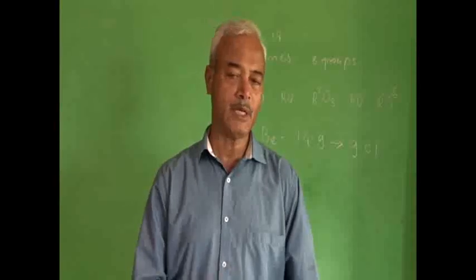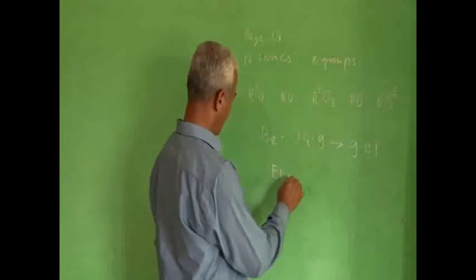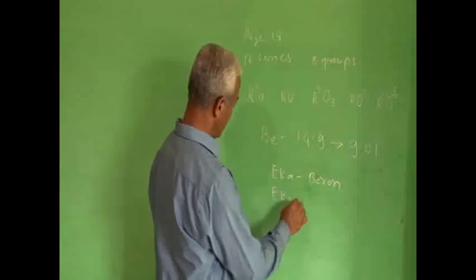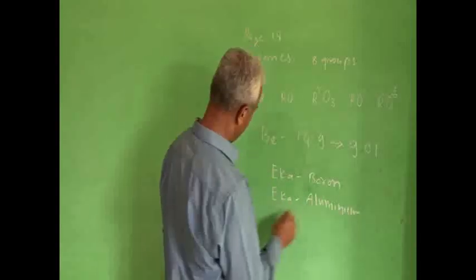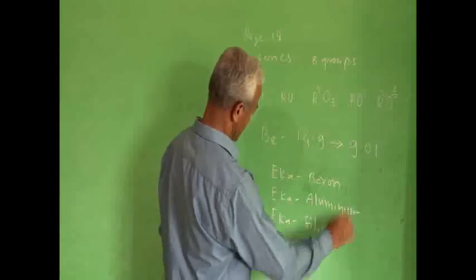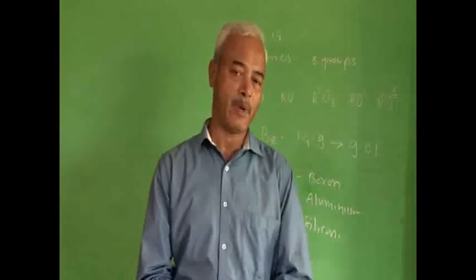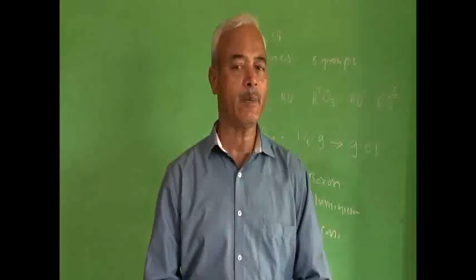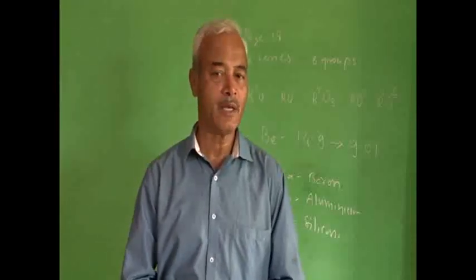He gave them the names Eka-boron, Eka-aluminium, and Eka-silicon. What are these? These were the names given to the undiscovered elements by Mendeleev. Not only this, he predicted their properties, their atomic masses and other properties. He made a prediction.